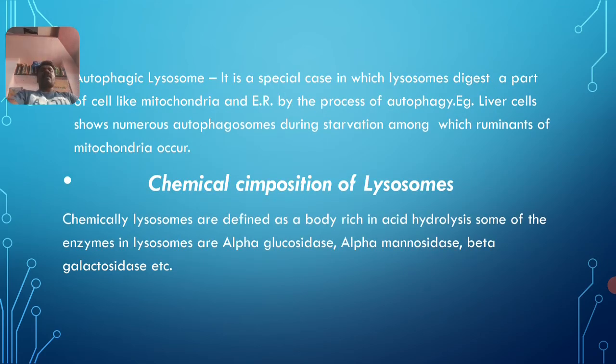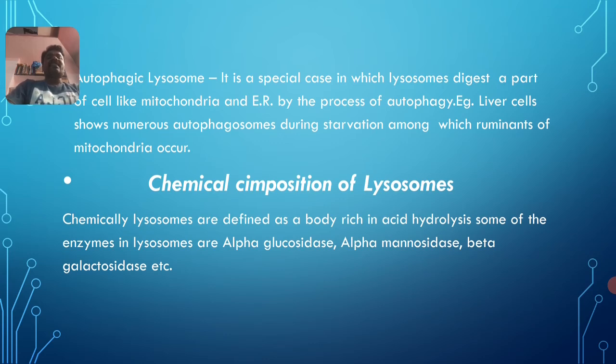Then another one is the autophagic lysosome. We have already studied three lysosomes here: one is the primary lysosome, the secondary lysosome, and another one is the residual body or residual lysosome. The fourth one is the autophagic lysosome. It is a special case in which lysosomes digest a part of the cell, like mitochondria and endoplasmic reticulum, by the process of autophagy.